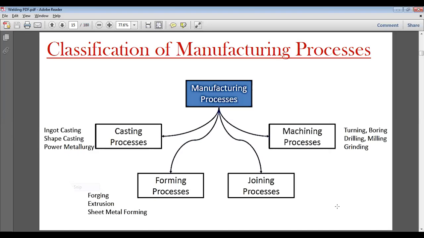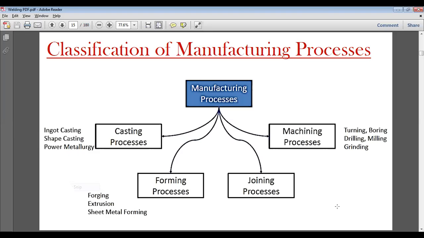Then now we are discussing joining processes. Machining processes is beyond the scope of the syllabus, and machining processes we have seen only in the workshop, in the manufacturing practice lab. So machining processes we don't have to cover, only three basic processes we have to cover.